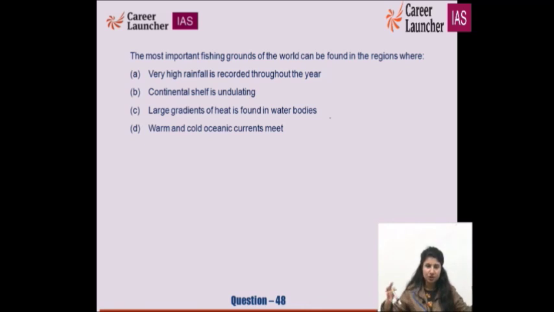There is a huge inflow of nutrients. So those areas where warm and cold oceanic currents meet form the best and most important fishing grounds of the world. Anywhere warm and cold currents meet, those areas are very rich in fishing, and the fishing industry thrives there a lot. Yes.